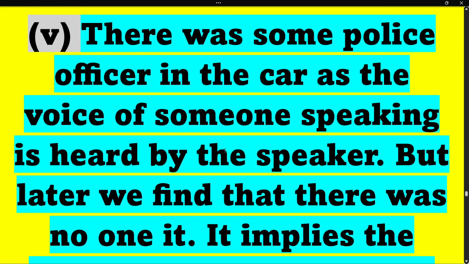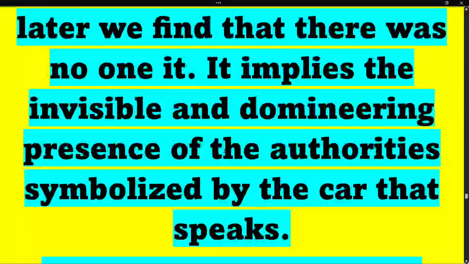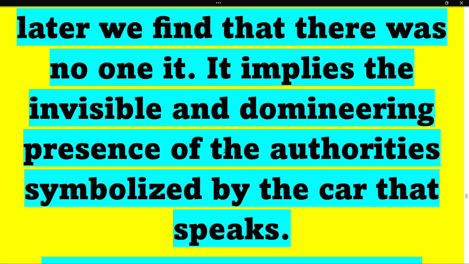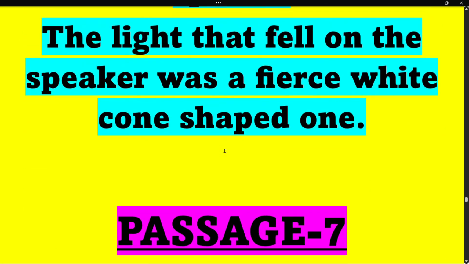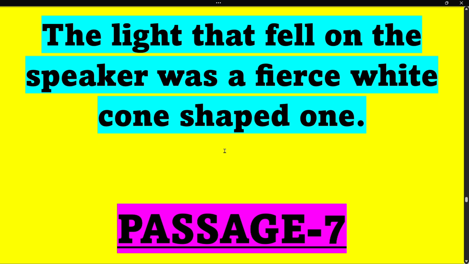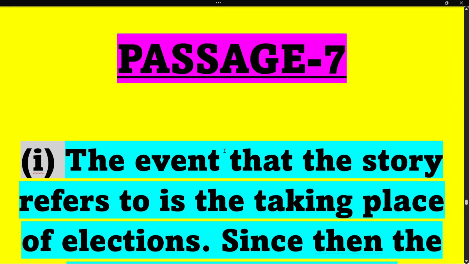Fifth answer. There was supposedly a police officer in the car, as the voice of someone speaking is heard by the speaker. But later we find that there was no one, which implies the invisible and domineering presence of the authorities, symbolized by the car that speaks. Now, the light that fell on the speaker was a fierce white cone-shaped one. Now, passage 7. First answer.